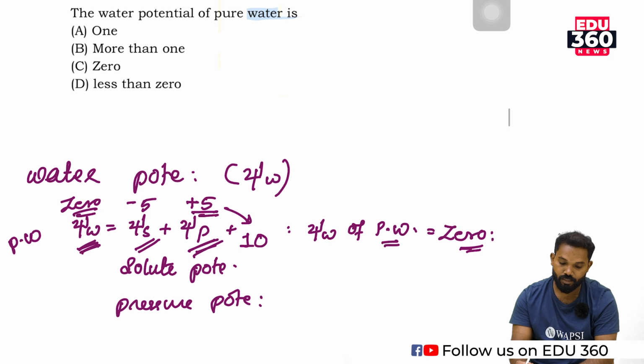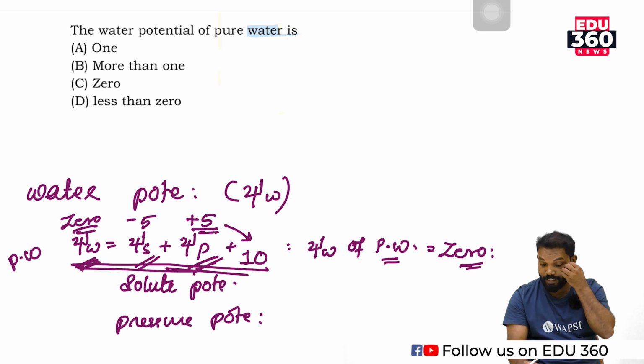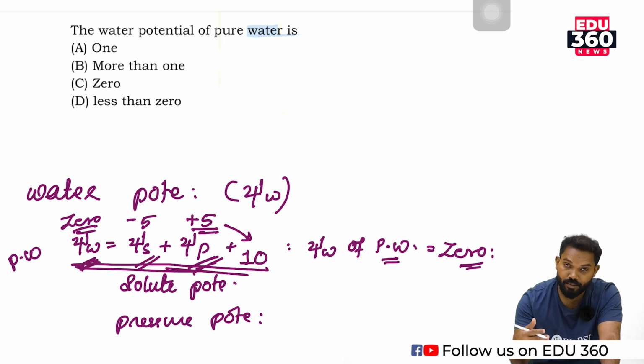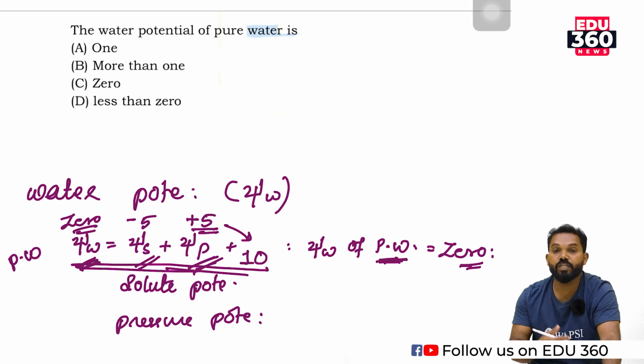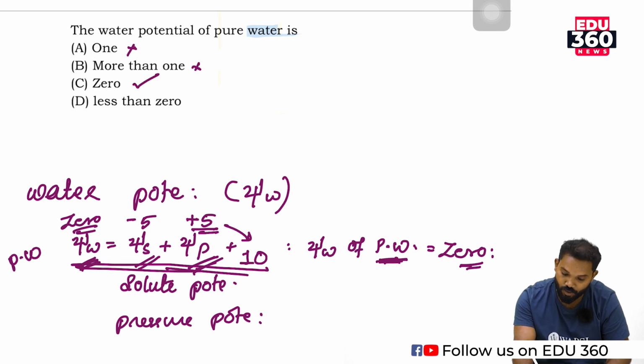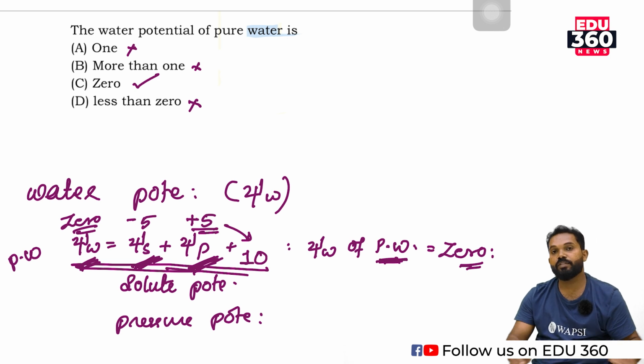The major terms related to water potential. So the water potential of pure water is not always 0; it is 0 only under normal atmospheric pressure and normal temperature. It is not 1, it's not more than 1, it's 0, it's not less than 0. Generally solute potential is negative, so pressure potential is positive.